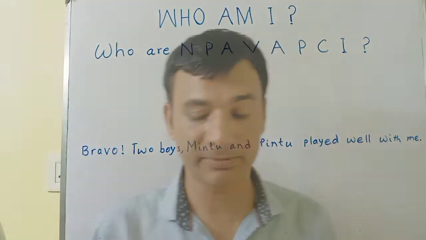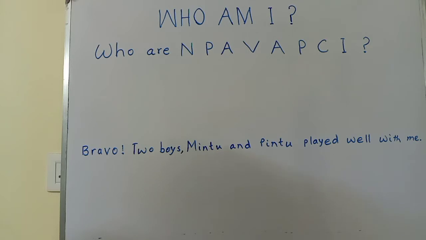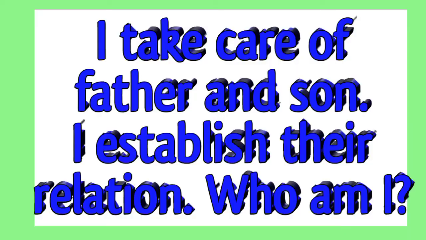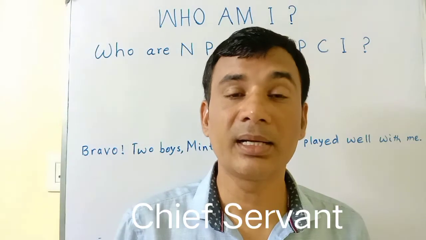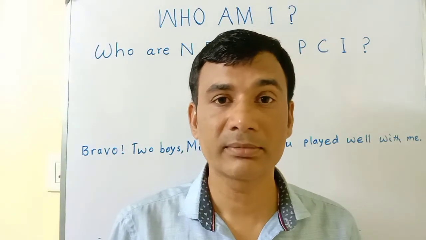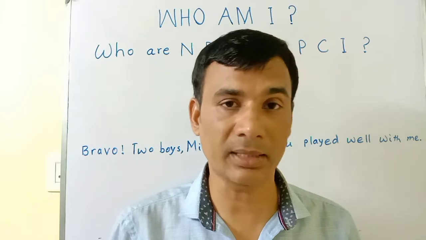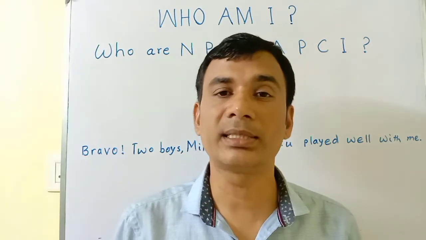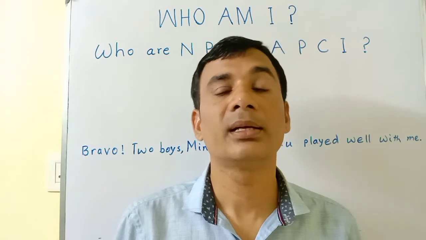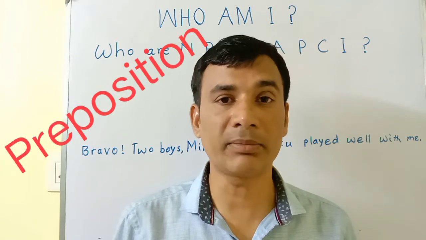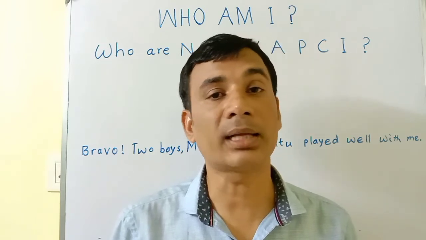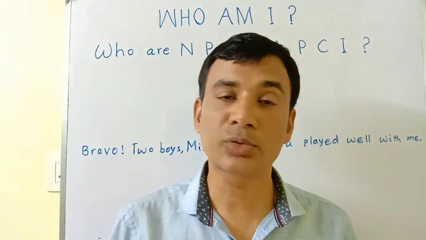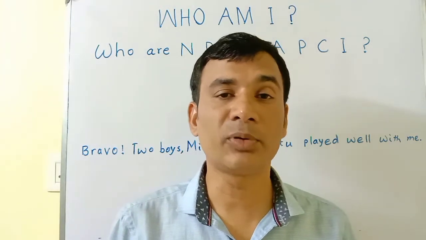Next come to who am I? I take care of father and son. I establish their relation. Who am I? Yes, you are correct. He is the chief servant of the family, because father and son, they are taken care of by this servant. The chief servant of the family is preposition. Preposition always shows the relation between noun and pronoun with other words in a sentence. So showing relation is done by preposition.